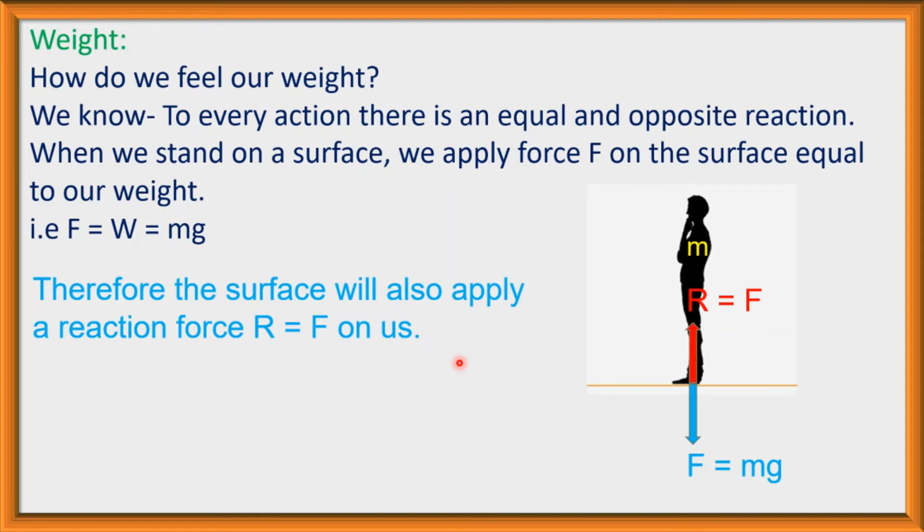If we stand on a surface, we apply a force equal to our weight mg. So the surface will also apply a force on us, and this force is known as the reaction force R. The reaction force R is equal to the applied force F, which is equal to our weight mg.